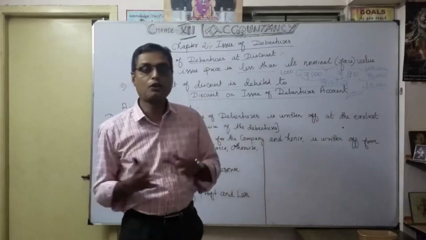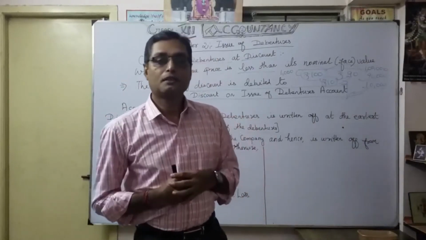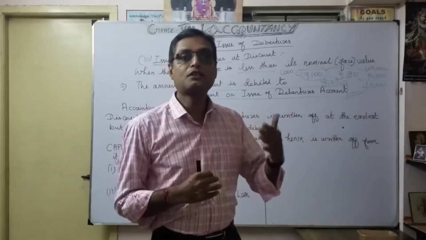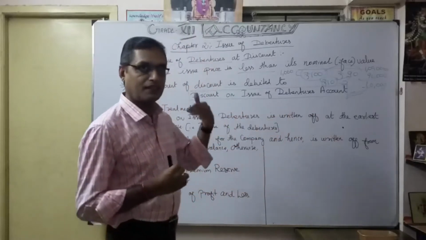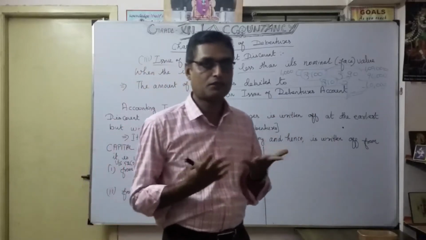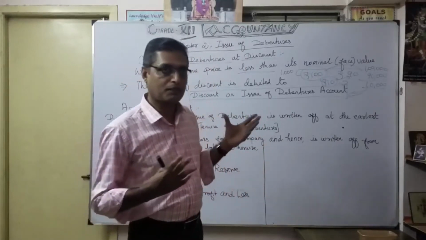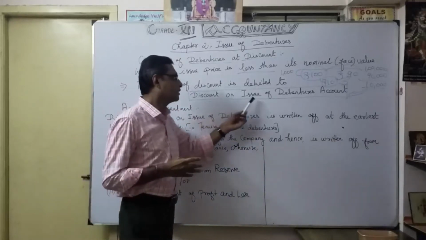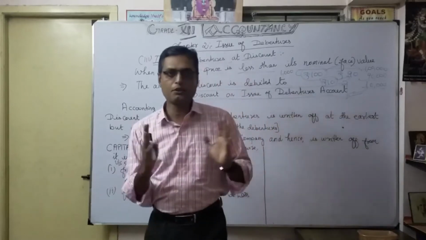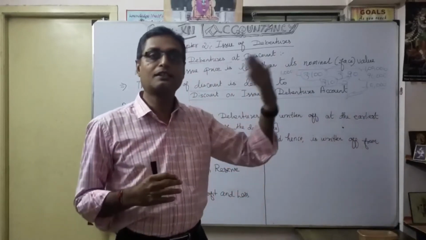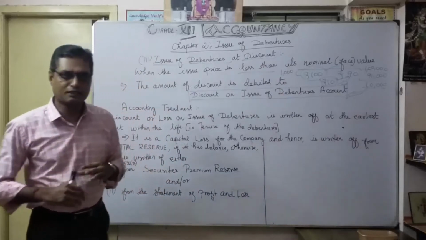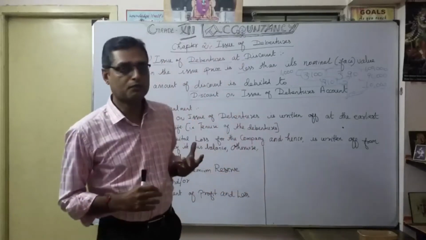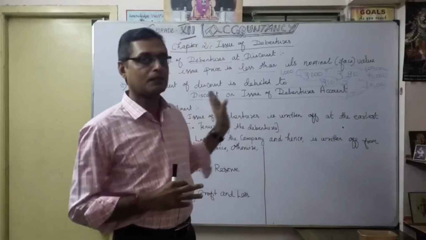Already you know that whenever we give credit sales, you allow discount to debtors. In the same manner here, the discount allowed is a loss from the company's point of view. When issued at a discount, the company is losing, so we debit the discount on issue of debentures account. Try to relate this with our earlier discussion from plus one: discount allowed is a loss, and discount received is a gain.